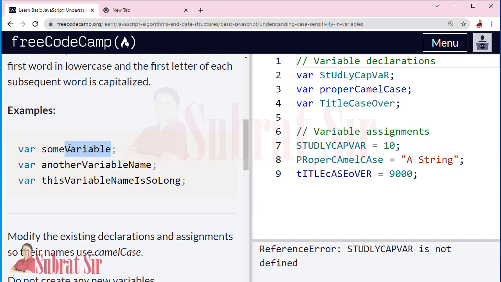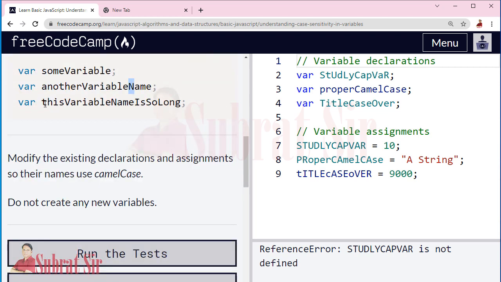Similarly, another variable name has three words, so from second one onwards, the first letter of each word is capitalized. Similarly here, this variable name is so long. So after second word onwards, see the first letter of each word is capitalized.